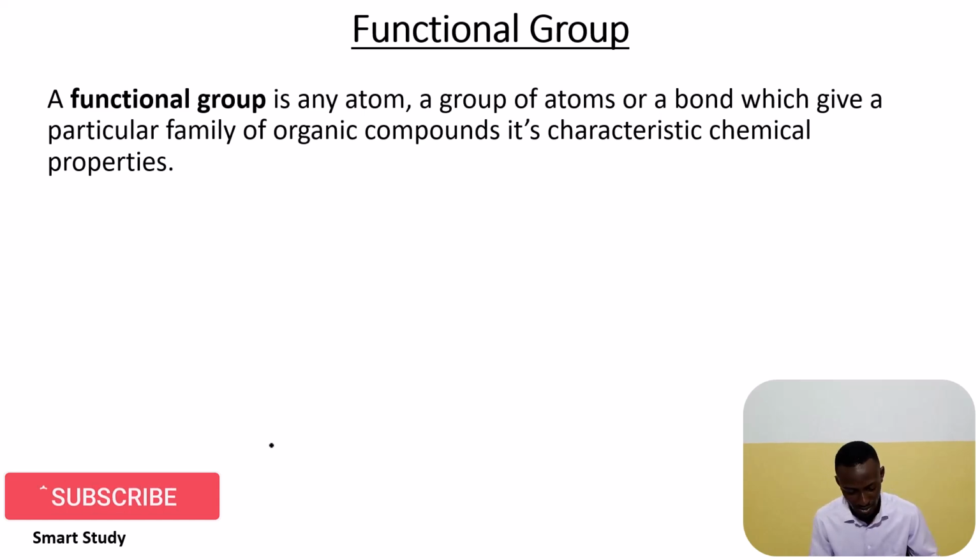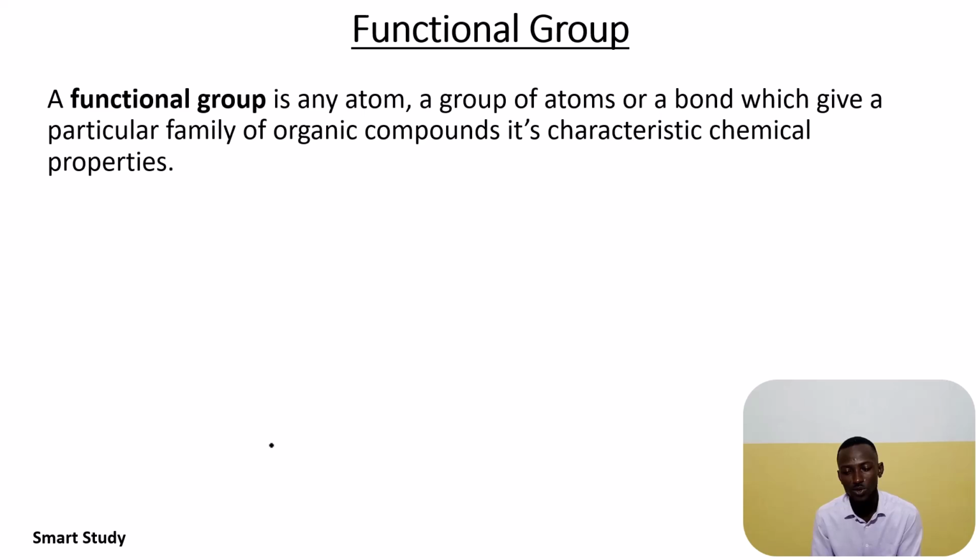As a way of analogy, as you remember, homologous series are basically the families into which organic compounds are divided. So if that is the case, then the functional group is the surname. So if the homologous series is the family, then the functional group is the surname.